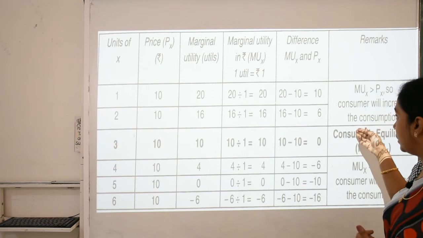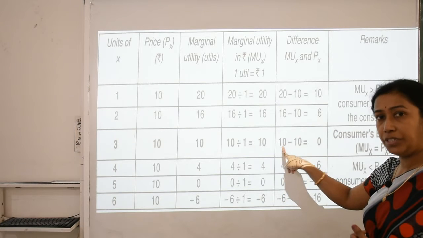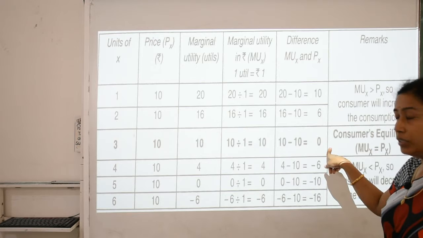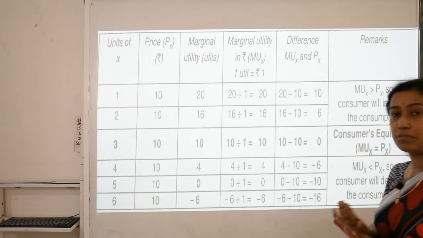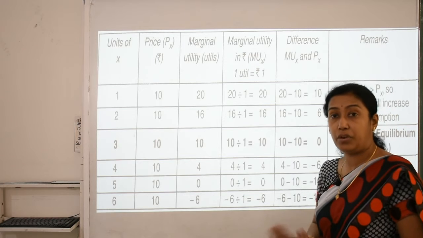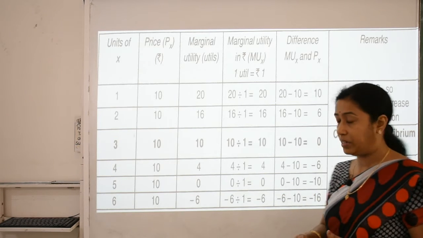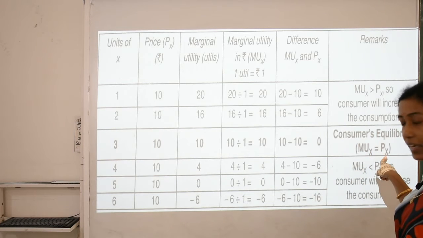That means he will increase his consumption. Now at this stage, when his utility and the price of the commodity are exactly the same and he gets 0, that means this is the stage of consumer's equilibrium, when he is satisfied fully with that particular product in comparison to its price. So we can say marginal utility of X is equal to price of X.